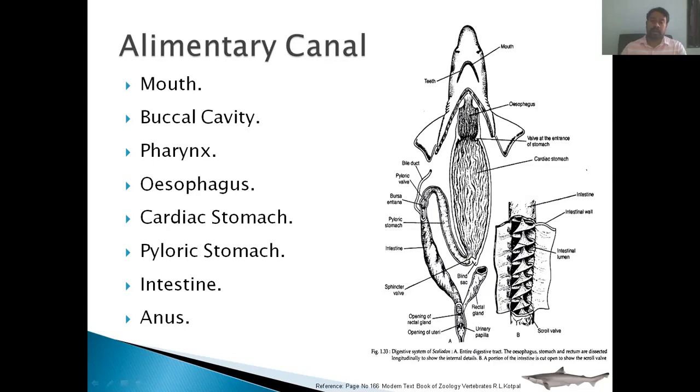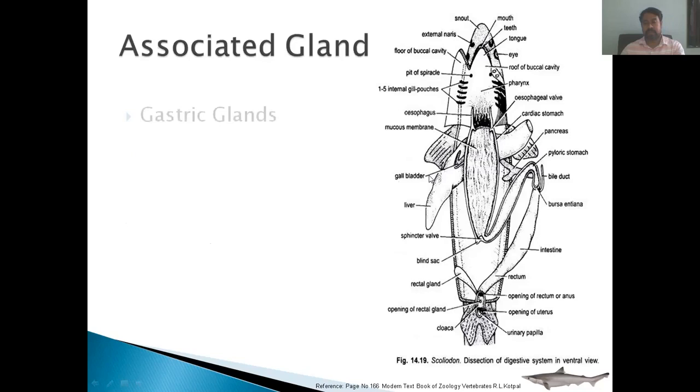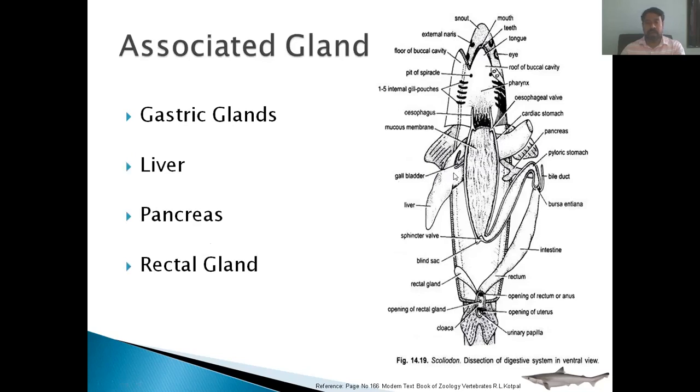So this alimentary canal is associated with glands also. Here we can see the glands present in Scoliodon, and these glands secrete enzymes which convert complex food into simpler forms, that is, help in the conversion of polymers into monomers. So the alimentary canal is a tube starting from the mouth and ending at the anus, and inside this tube enzymes are secreted with the help of the glands.